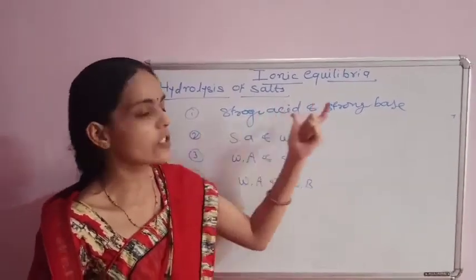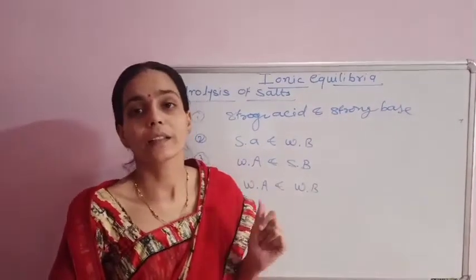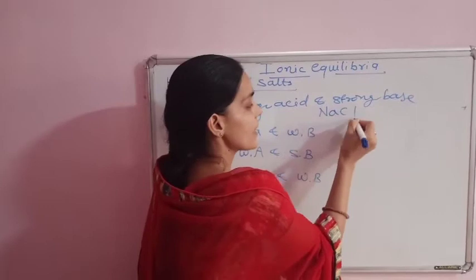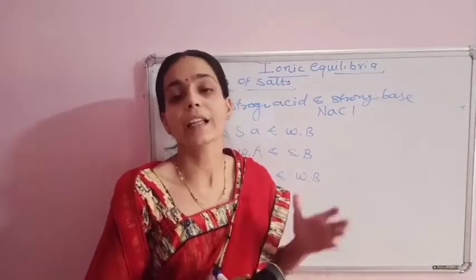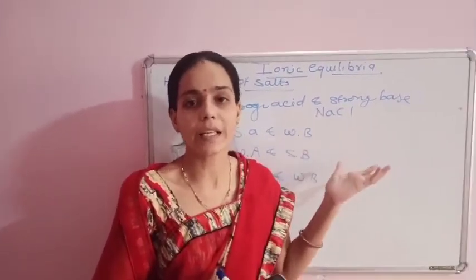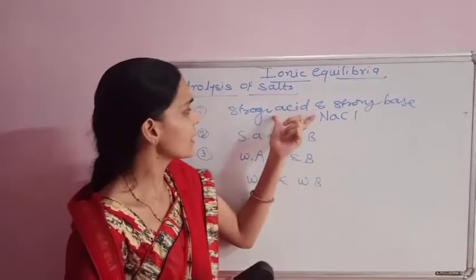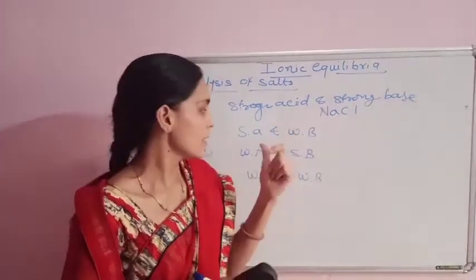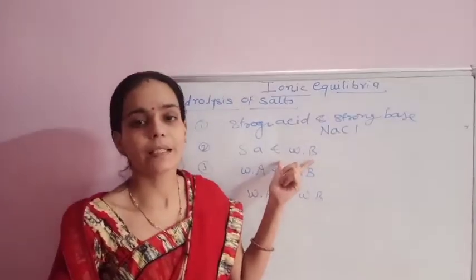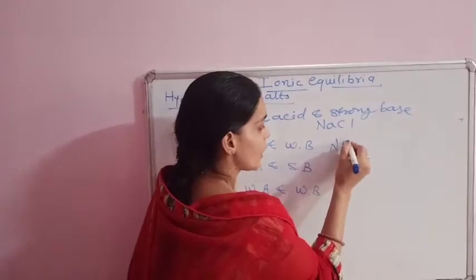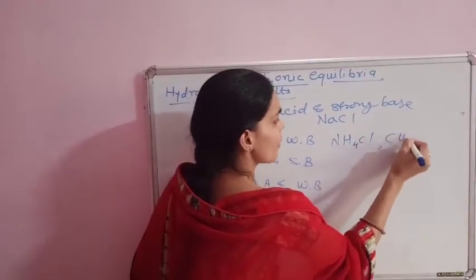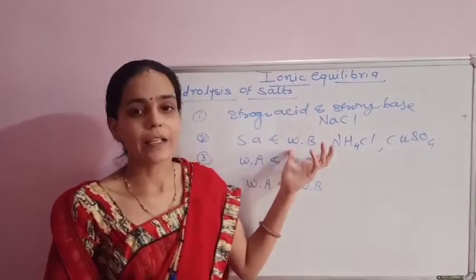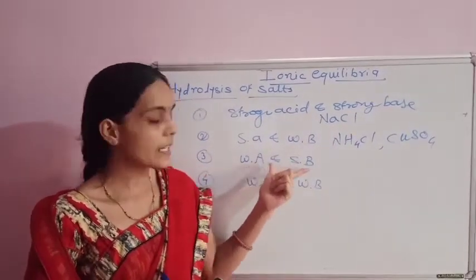Consider strong acid and strong base. You know salt like a table salt, common salt. This is NaCl. NaCl, Na2SO4, NaNO3, KCl, KNO3. These are the type of the strong acid and strong base. Next, strong acid, weak base like ammonium chloride, copper sulfate, copper chloride, so on.